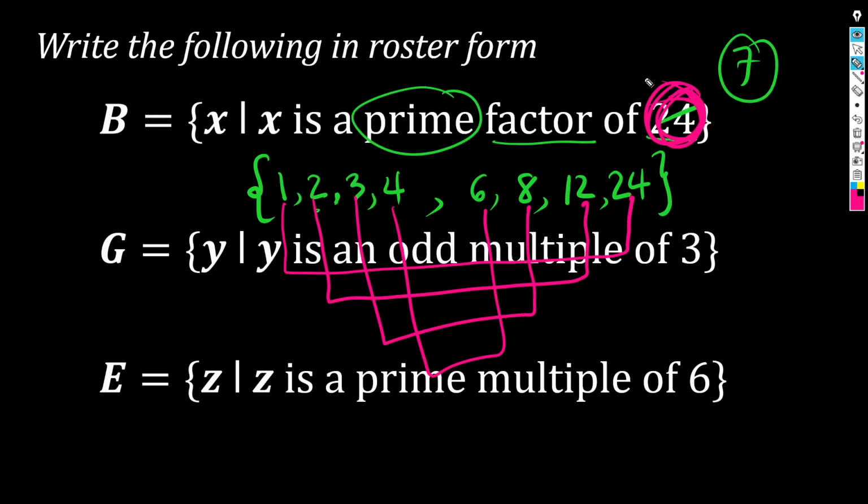But we're not done yet. Remember, that's not the question. Tinatanong, ano dun sa mga factors ng 24 ang prime? O, sino lang ba yung prime dito sa mga factors na to? We, for now, only listed the factors of 24. But which among them are prime?